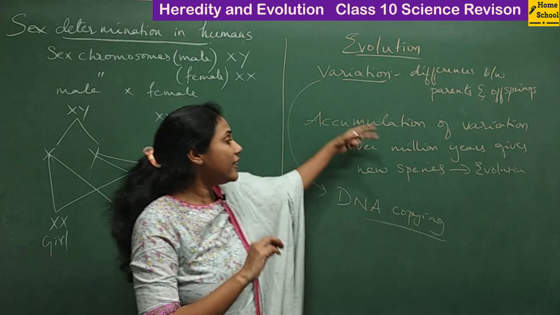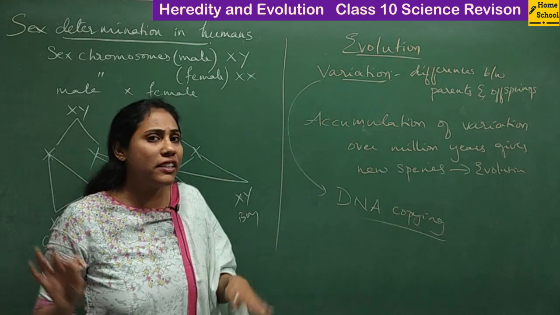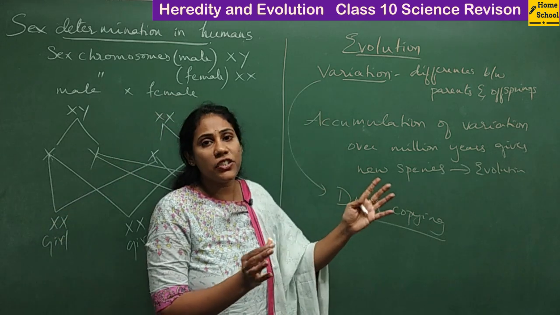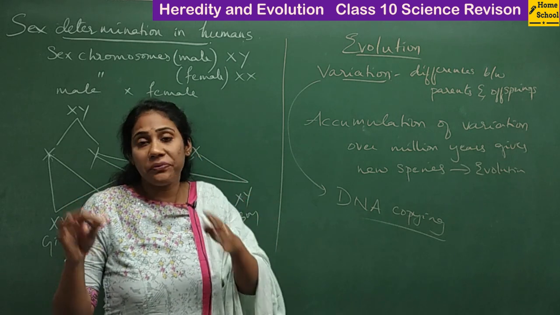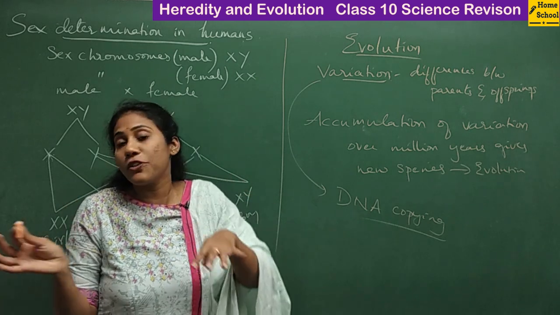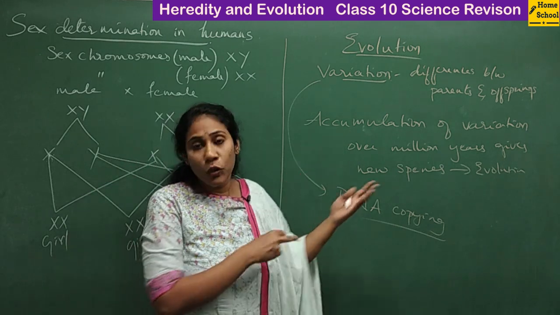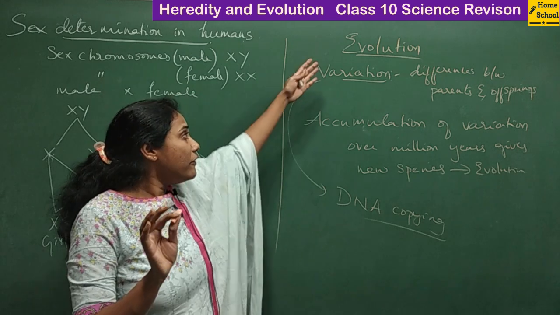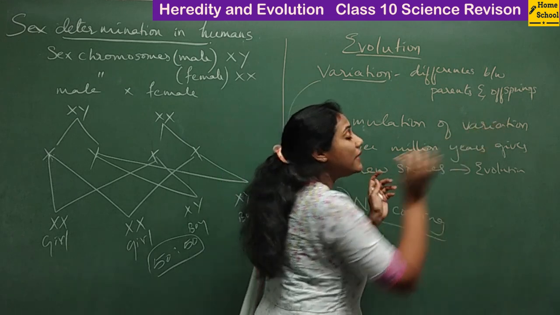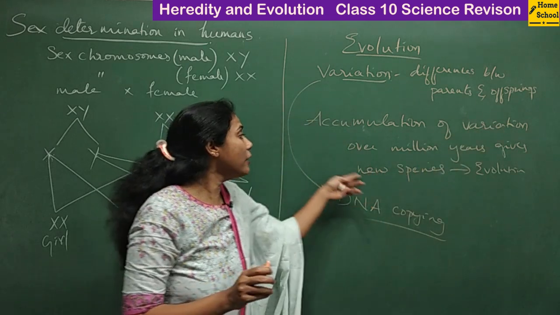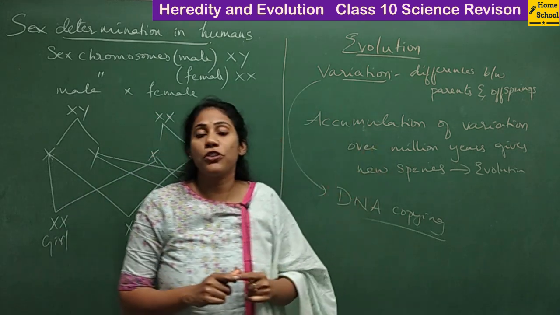Okay, so in every generation a certain level of variation takes place. Over a million years, if you collect all the variations, and you look at the organisms that exist after a million years, it is a completely new organism compared to the older ones, right? So evolution is nothing but the accumulation of so many variations over a million years, which completely gives a new species. That itself we call evolution, right?